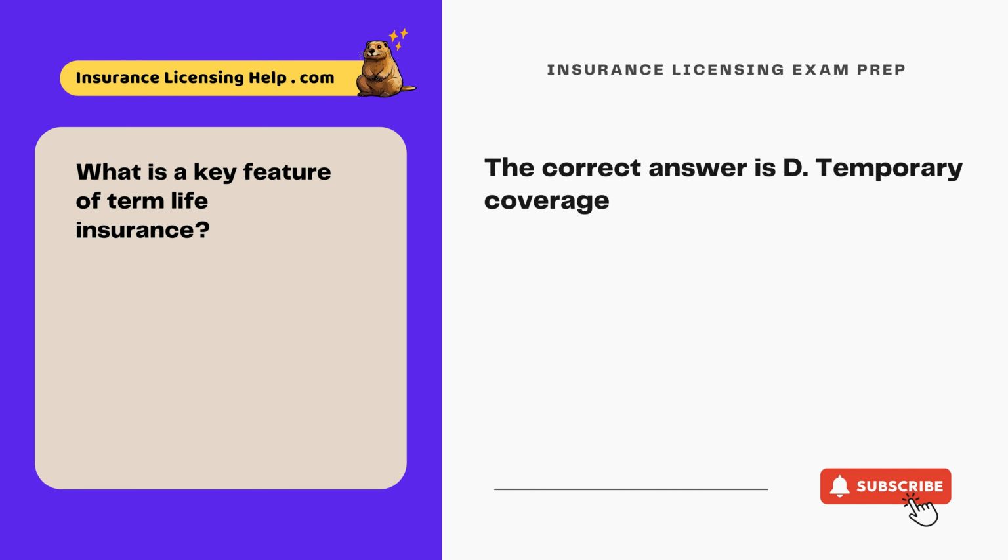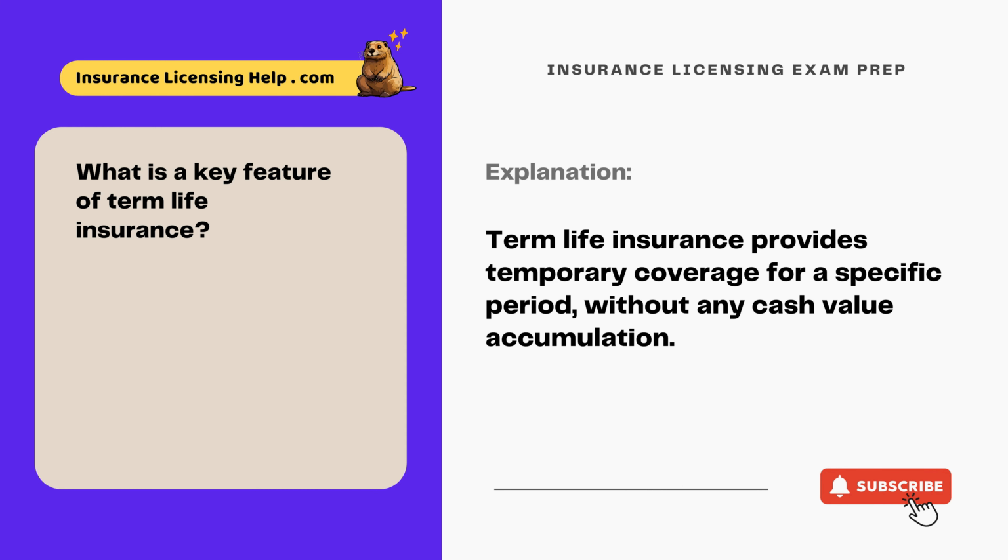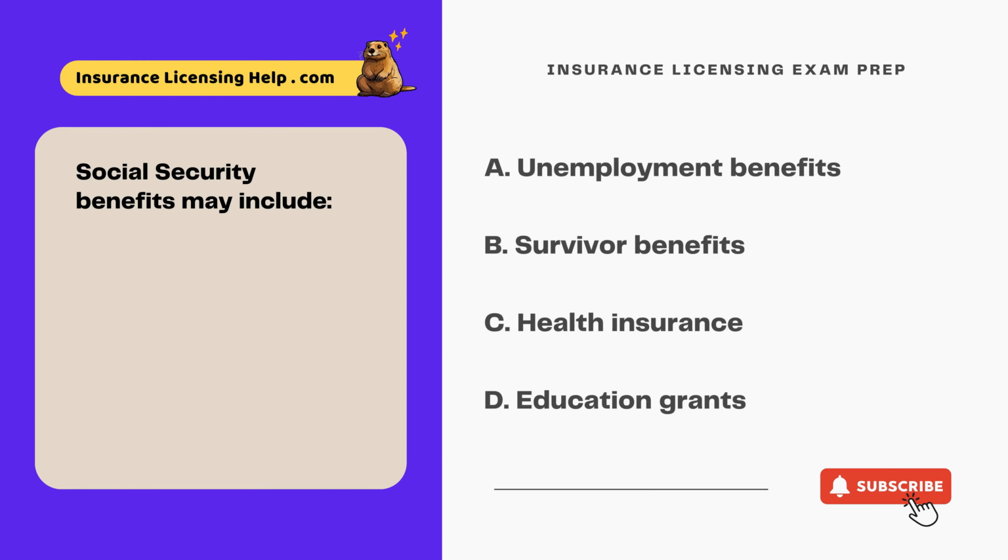Temporary coverage. Term life insurance provides temporary coverage for a specific period, without any cash value accumulation. Social Security benefits may include A. Unemployment benefits. B. Survivor benefits. C. Health insurance. D. Education grants.